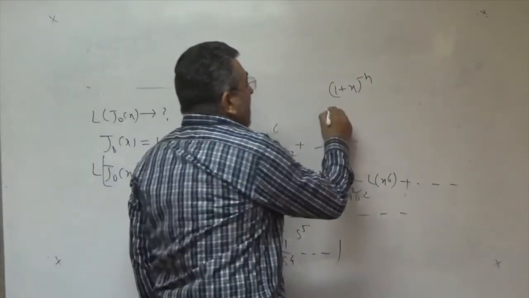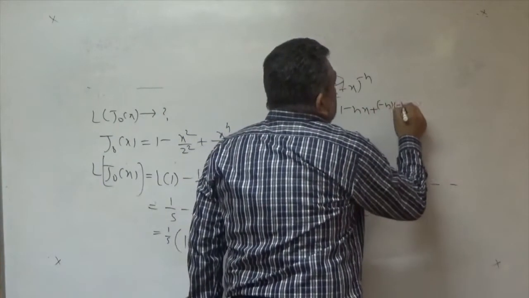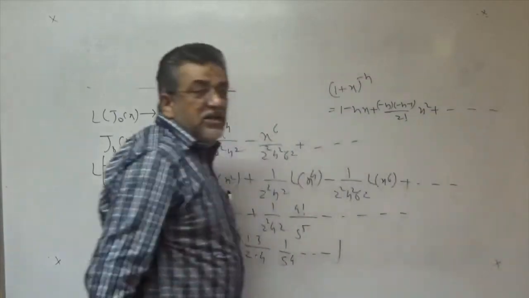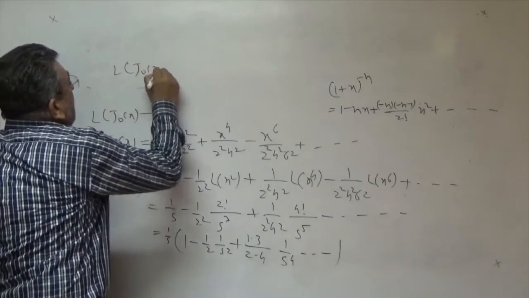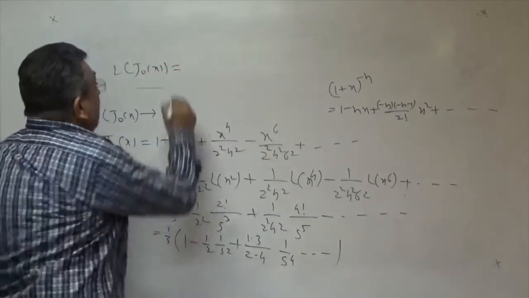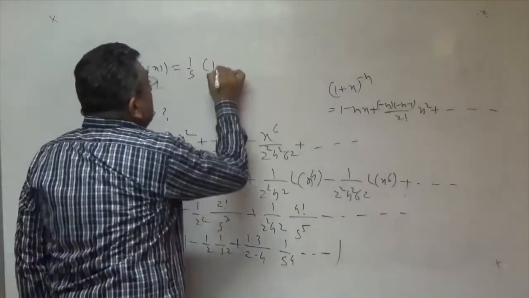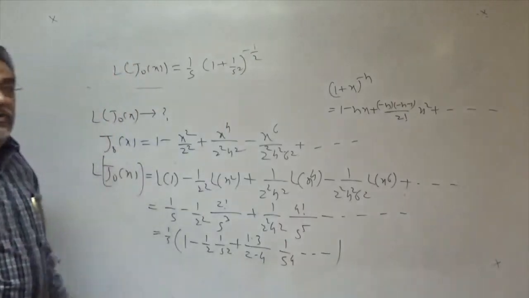This can be written as 1 minus nx plus (minus n)(minus n minus 1) upon factorial 2 x square, and so on. By this formula, it can be summed up as J0(x) equal to 1 by s, this is 1 plus x means 1 upon s square, and n means minus half, right?